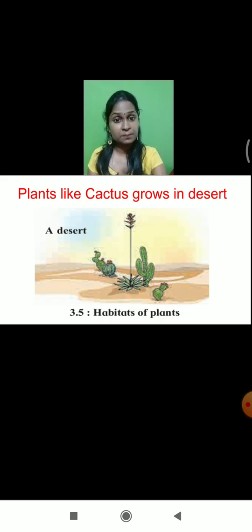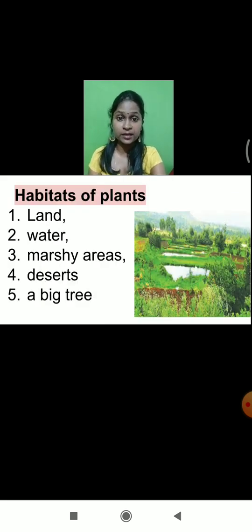So guys, depending upon the habitat where plants are growing, we divide plants into basically five parts. These are the plants which we classify depending upon their habitats. So what are the habitats? The first is the land. Land means there are certain plants which will grow on the land surface normally.